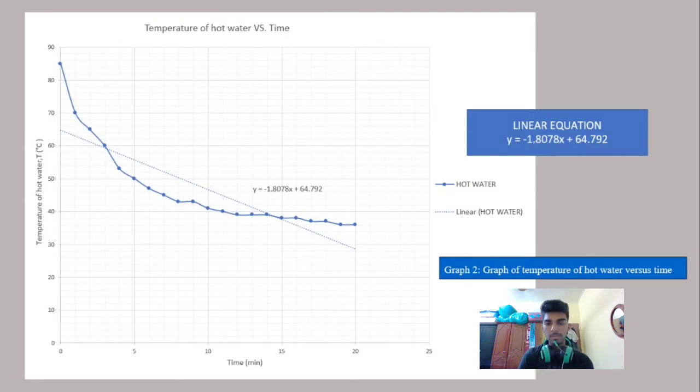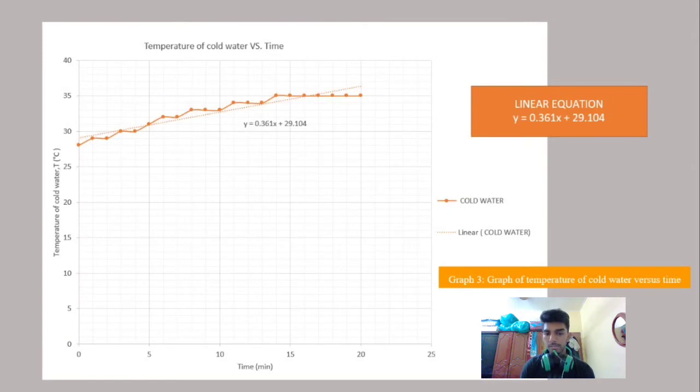For the next graph, graph 3, this explains specifically the temperature of cold water versus time. In this graph, the curve also has plotted points in irregular lines, so it's not that stable either.